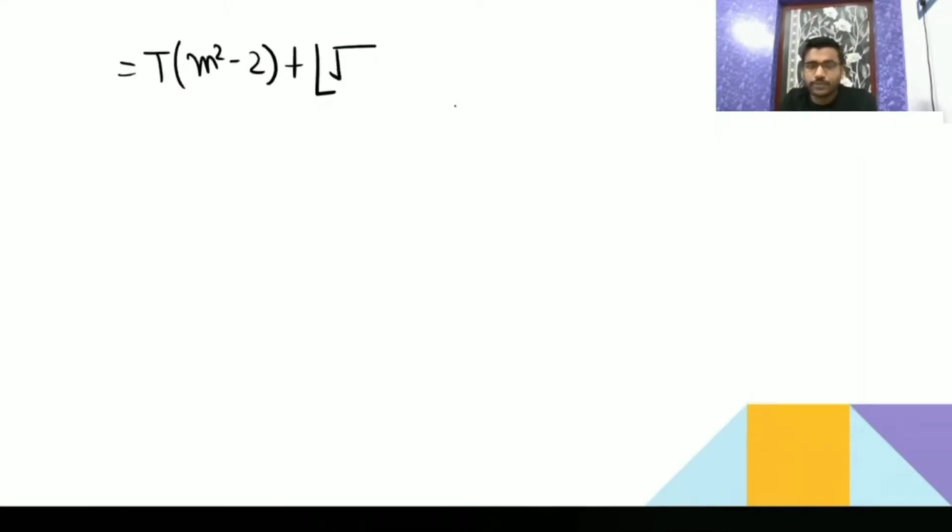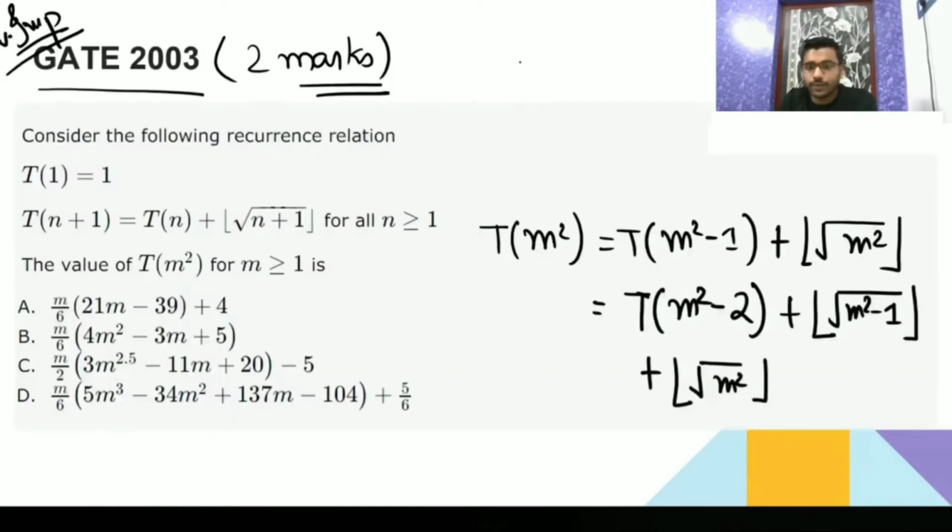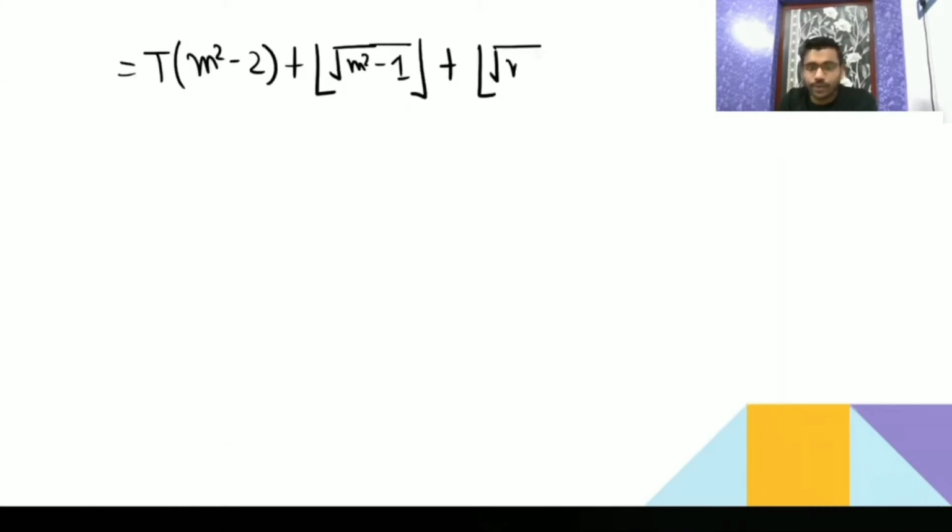Floor of root of m² minus 1, then floor of root m². Now this is how you write T(m²) again reduced by 1, so 3.